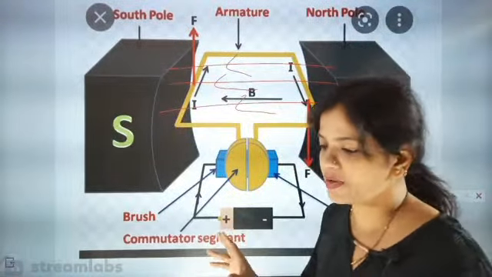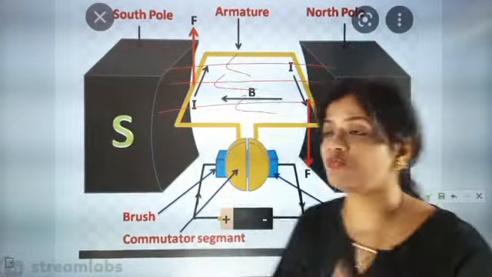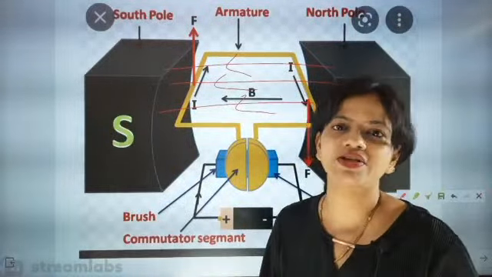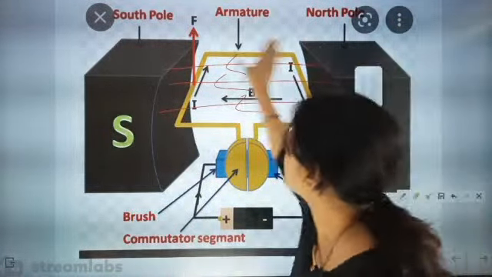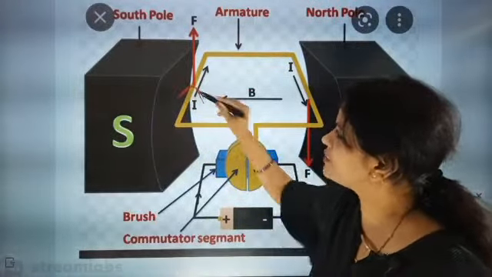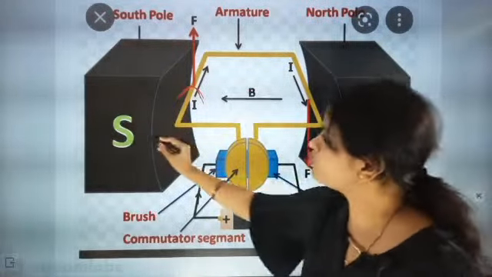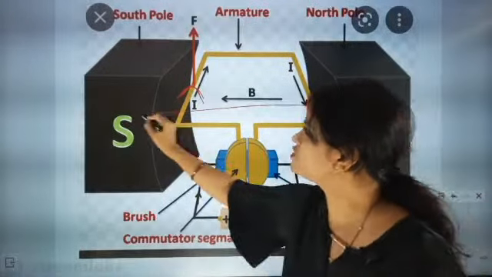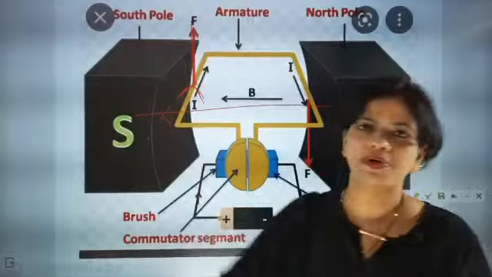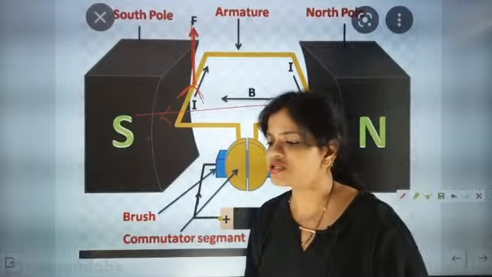Force exerted will be up. One more time, do it with a pencil, draw and try to know the direction. Okay, current going in this direction, south pole here, so magnetic lines of force coming in this direction, that means the force is coming up. Okay, force is coming up.